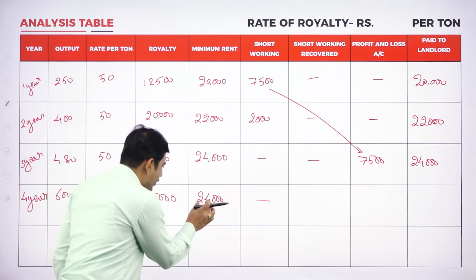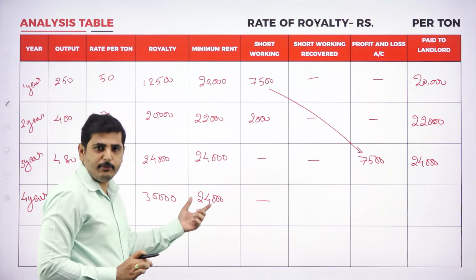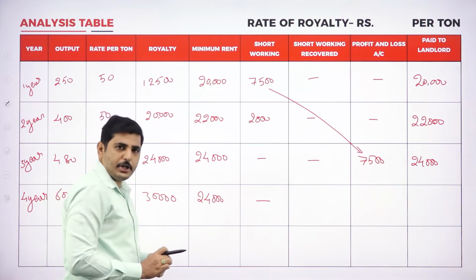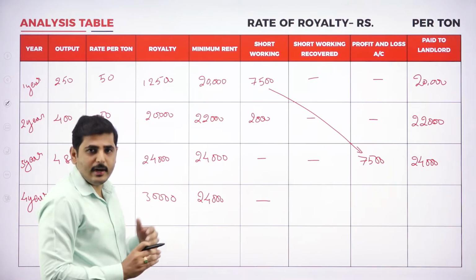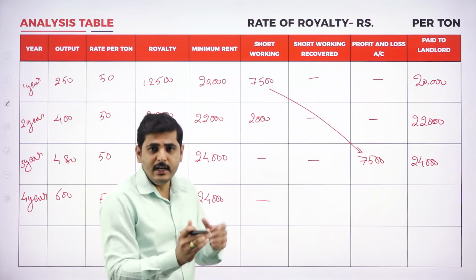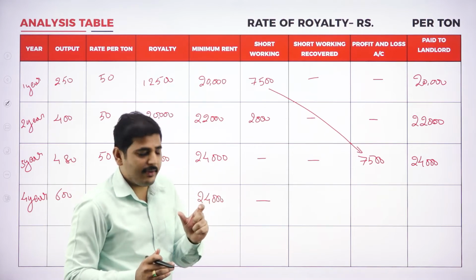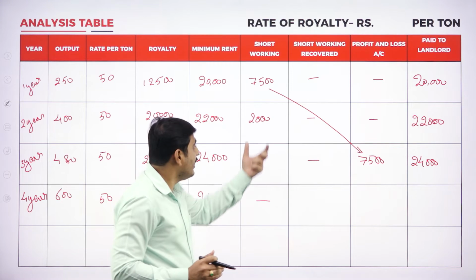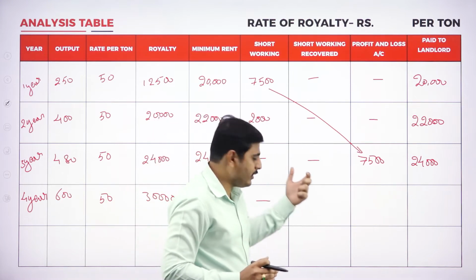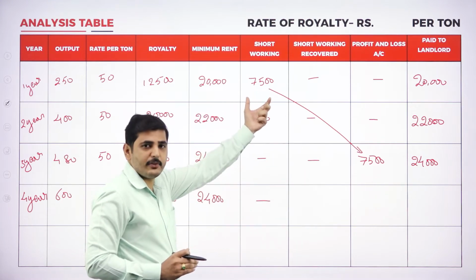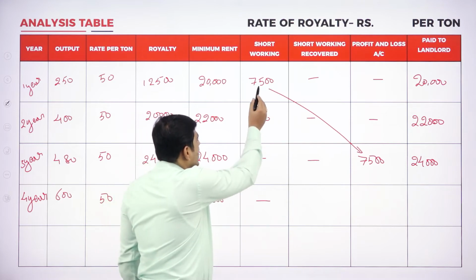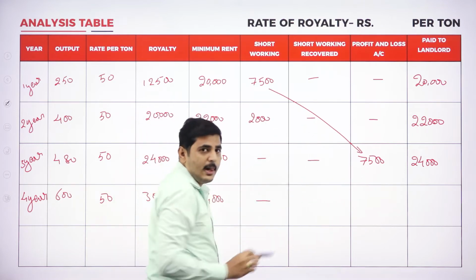See, the minimum we have to pay to the landlord is 24,000. But our production is 30,000. So what is the excess production we are having? 6,000 excess production. Out of that 6,000 we can recover the short working. But here the 7,500 short working was already transferred to the profit and loss account.